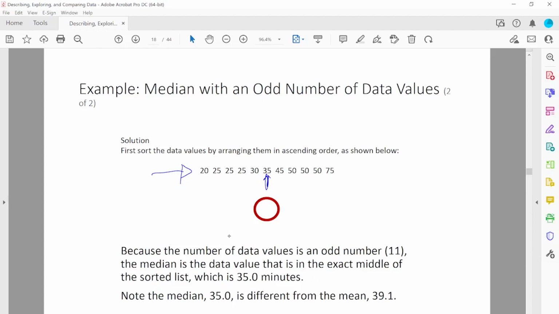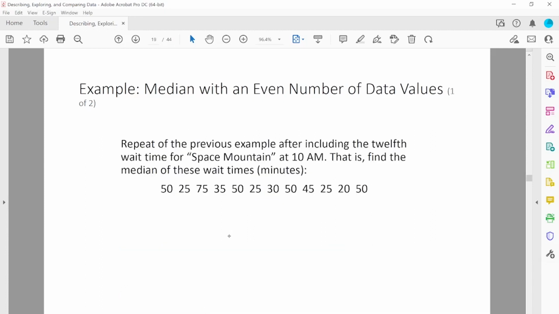Because the number of data values is odd, the median is the value exactly in the middle of the sorted list, which is 35 minutes. Remember, 35 is the median for this data, whereas 39.1 was the mean. So they are different values.